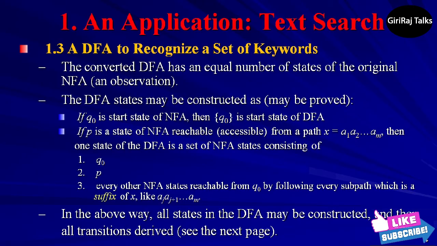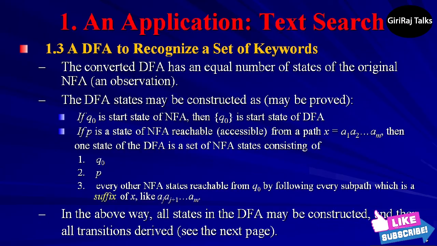In this, the topic is a DFA to recognize a set of keywords. We can apply the subset construction to any NFA. However, when we apply that construction to an NFA that was designed from a set of keywords, according to the strategy of the previous section, we find that the number of states of the DFA is never greater than the number of states of the NFA, whereas in the worst case the number of states exponentiates as we go to the DFA.